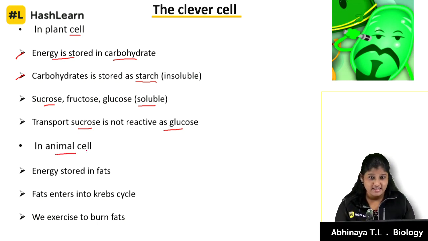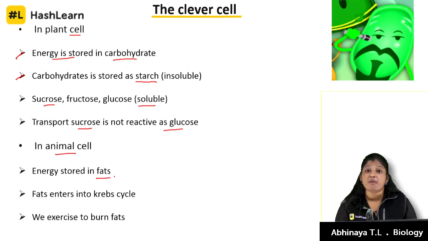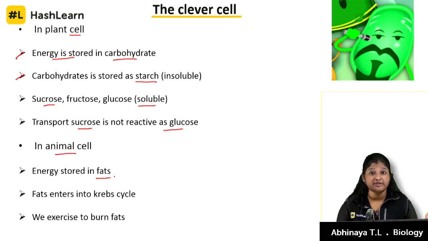So what and all we eat, we actually store it. The energy is getting stored in the form of fats. Majority of it is getting stored in the form of fats. This is the fats which is getting inside our Krebs cycle. We saw that an amphibolic pathway actually. Other than carbohydrates, how fats get inside respiration.